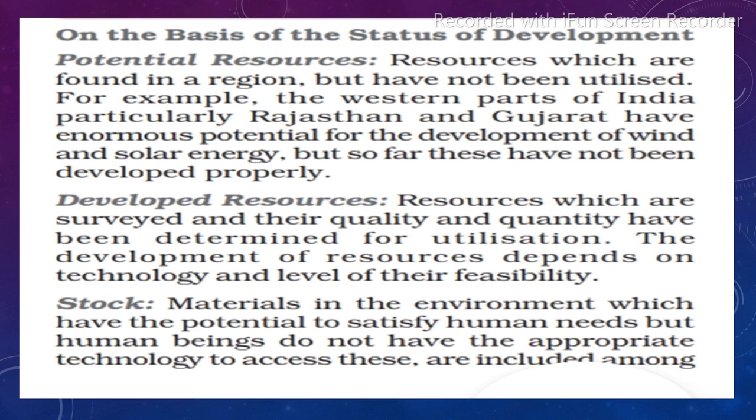Now the third one is the stock. Stock means the material in the environment which has the potential to satisfy human needs, but human beings do not have the appropriate technology to access it. It means that you have the resources in nature, but you don't know how to use them. That's why it is called stock.